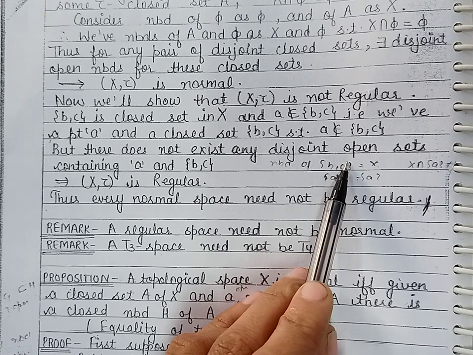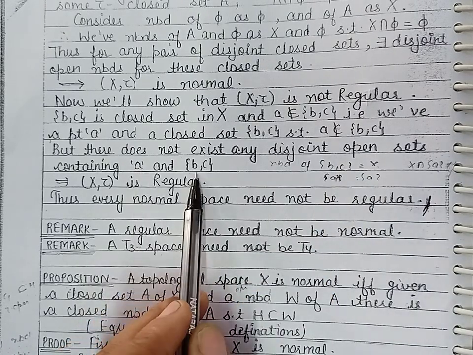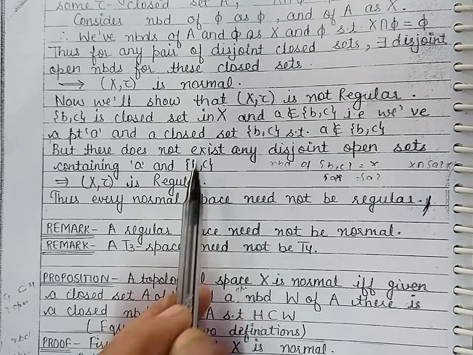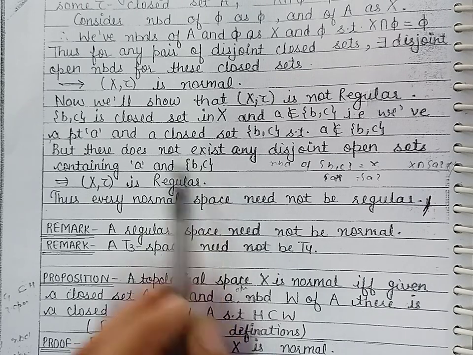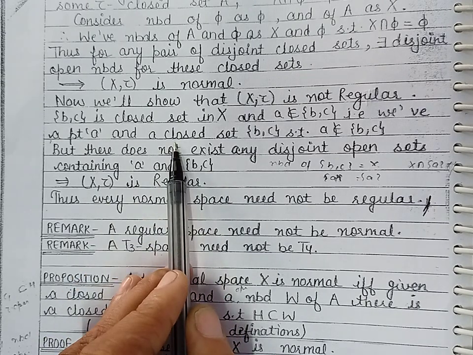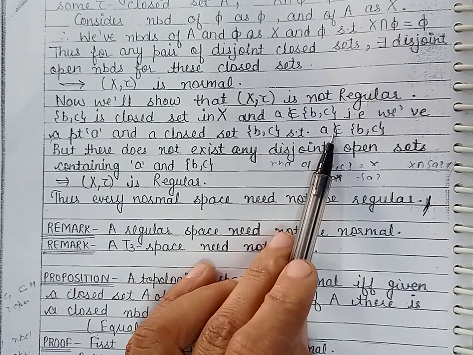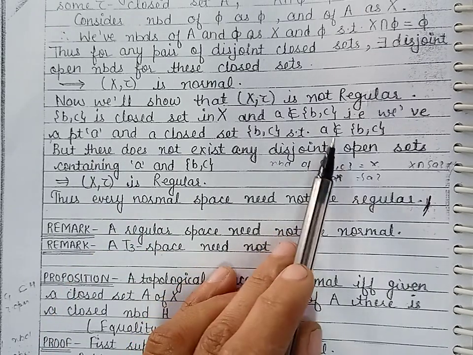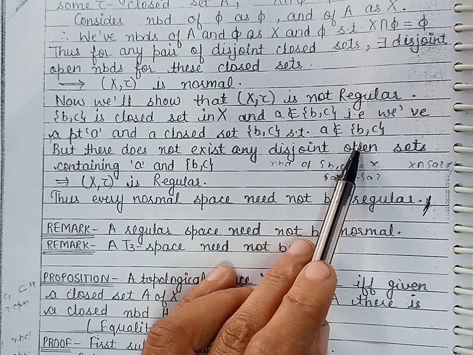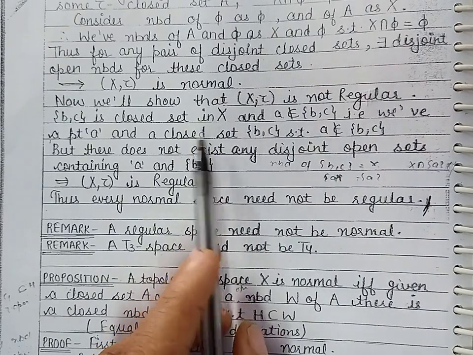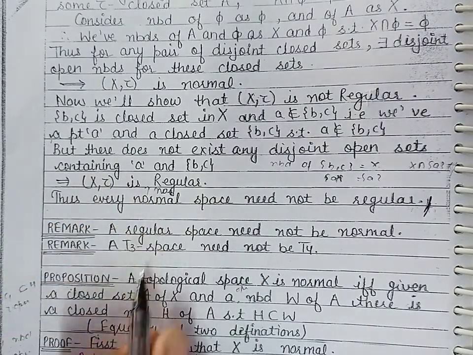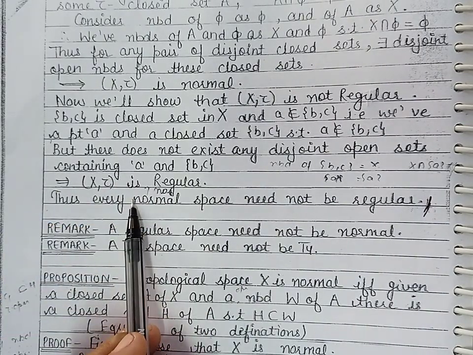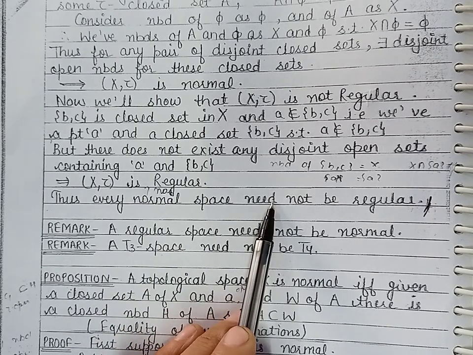It means there are no disjoint open sets which contain a and the set consisting of the elements b and c. So if we have a point and a closed set such that the point does not belong to the closed set, we cannot find their disjoint neighborhoods. So we can say that the topological space is not regular. So we have proved that every normal space need not be regular space.